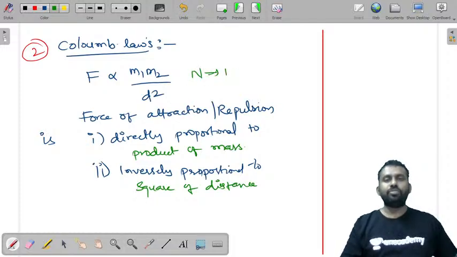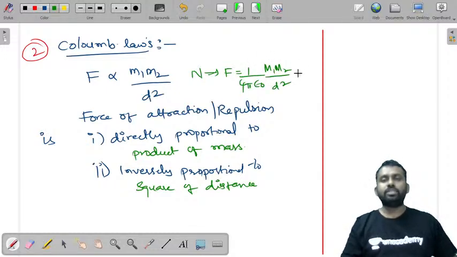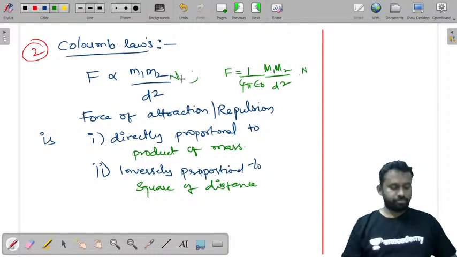Replacing the proportionality with a constant, you can write F equals 1 by 4 pi epsilon naught times m1 m2 by d square, or it is also written as r square. So the units of force are newtons.